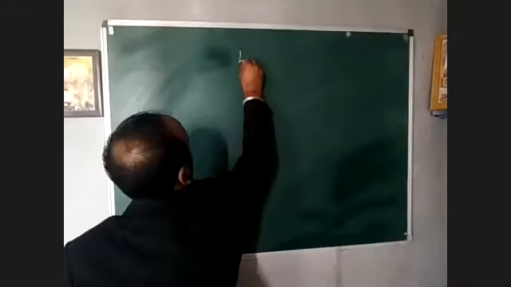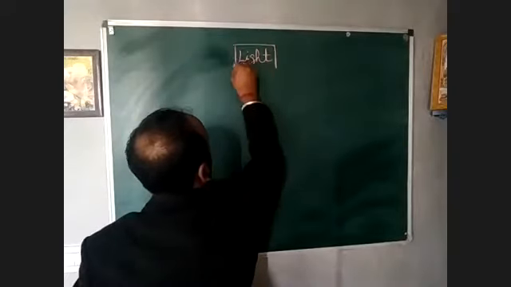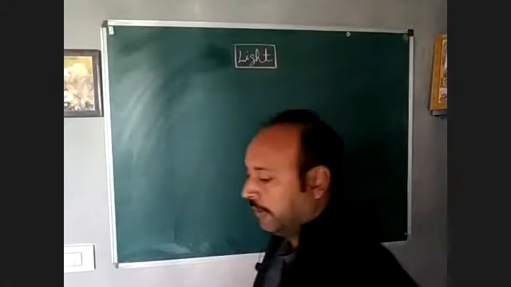So first of all, we will start with light. In this chapter, we have discussed three phenomena related to light. That is reflection, refraction, a little bit about lenses, and then dispersion, right?